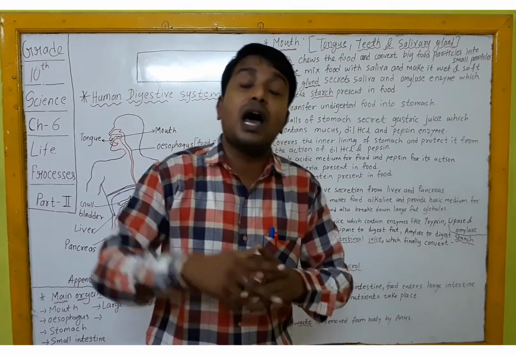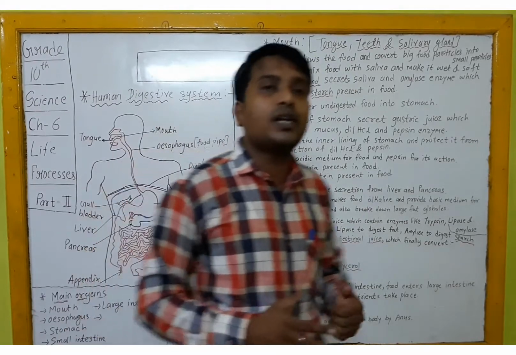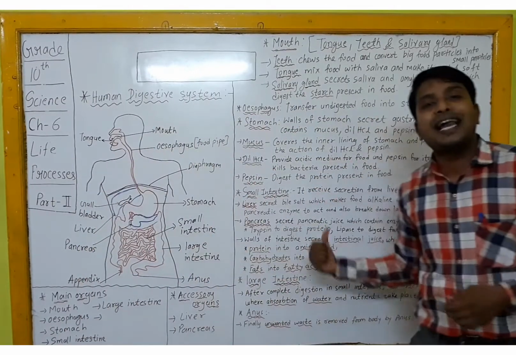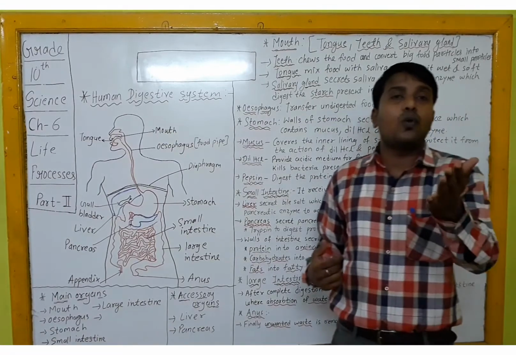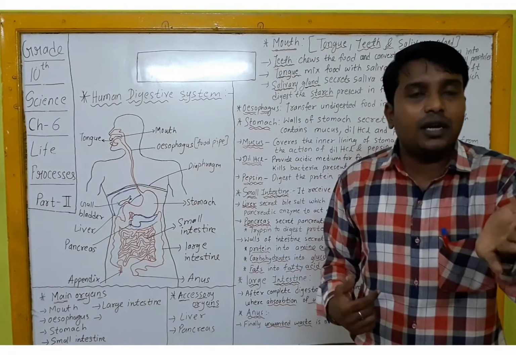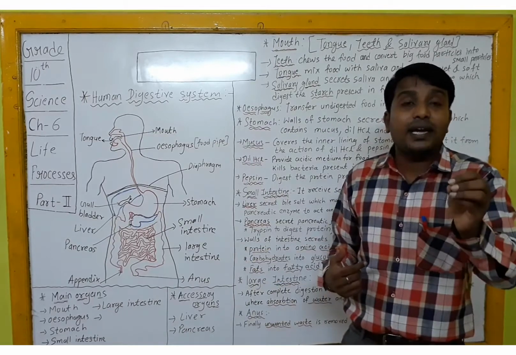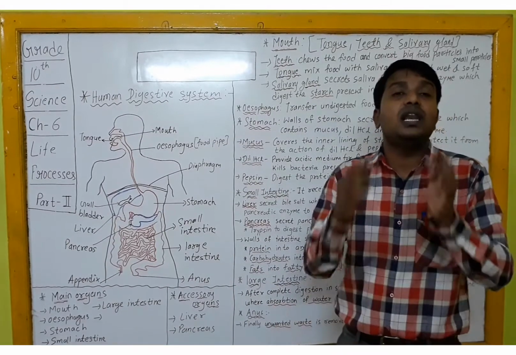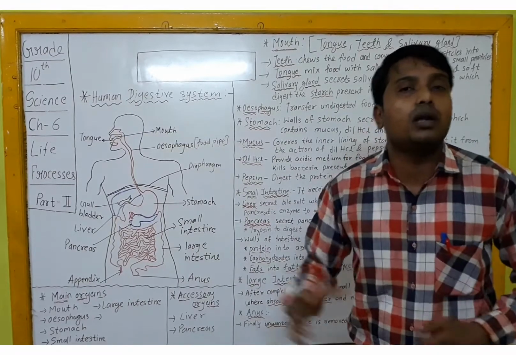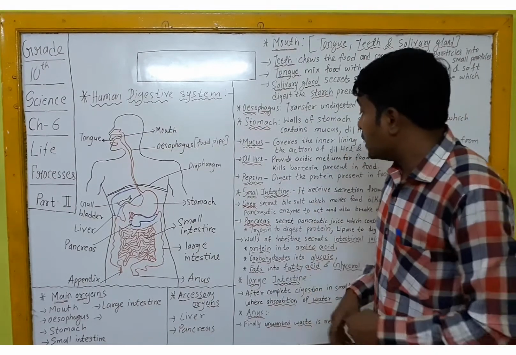So breaking of larger fat globules into smaller fat globules is also done by bile salt. So here bile salt is performing two functions. Firstly, it converts the acidic food into a basic food so that pancreatic enzymes can act. Secondly, it converts the larger fatty molecules into smaller fat globules. Okay, then